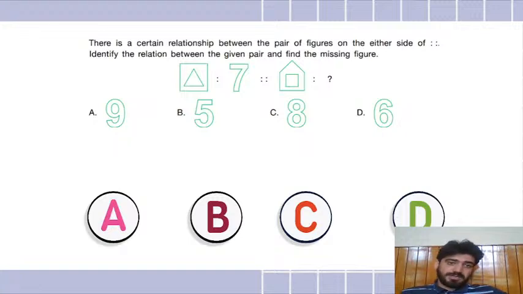You guys have to tell me there is a certain relationship between the pairs of figures on either side of the proportionality sign. Identify the relationship between the given pair and find the missing figure. This is an easy question. We just did it, but this time the relationship could be something different. It couldn't be subtraction. In that case, outer minus inner I did. What do you think? How is 7 figuring in this? So this outside square has 4, inner triangle has 3. In this case, what will happen?